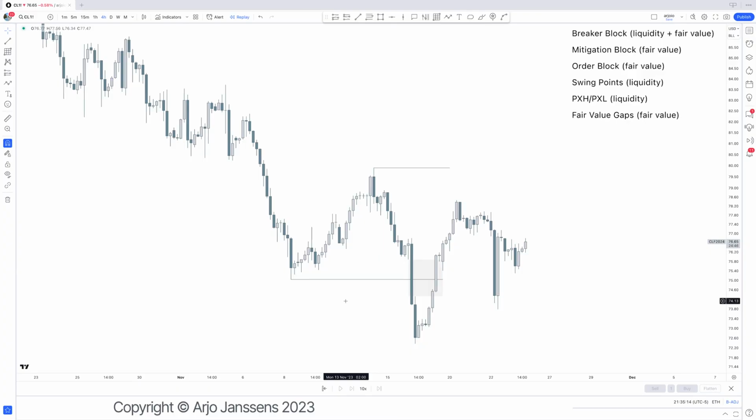Because for every valid PD array right there, we needed to have a fair value gap. That was the most important part. If you can understand those questions again, then you are doing absolutely perfect. And as well, understanding that we are not using any more PD arrays than the PD arrays that we have right here. So this is all the PD arrays that we use: breaker block, mitigation block, order block, swing points, previous X high, previous X low, fair value gaps. That's the only thing we use right here.